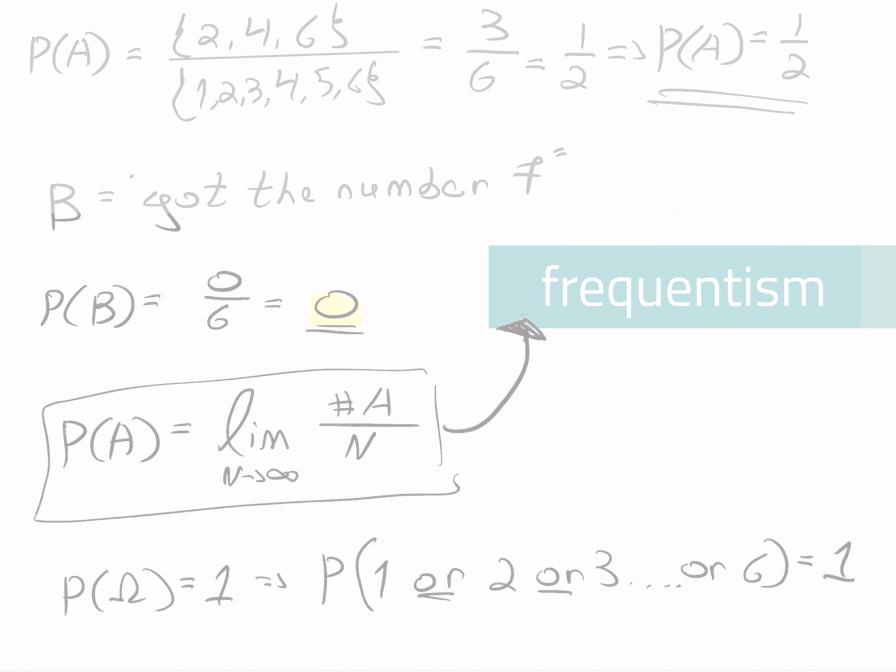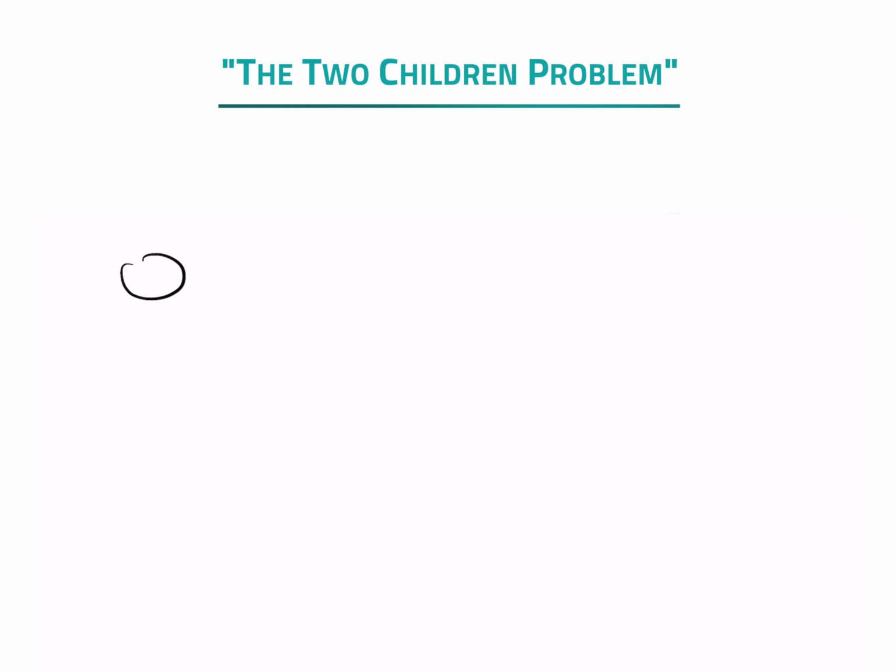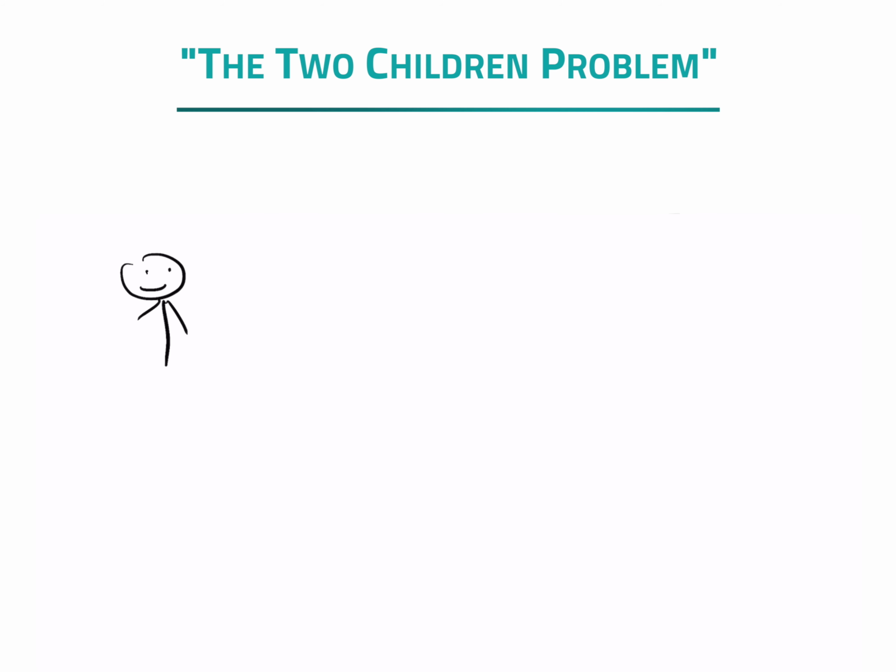I want to finish this video with a great riddle. There is a famous paradox that's related to sample spaces that was invented in 1959 by Martin Gardner, and it goes like so. Mr. Smith has 2 children. At least one of them is a boy. What is the probability that both children are boys?